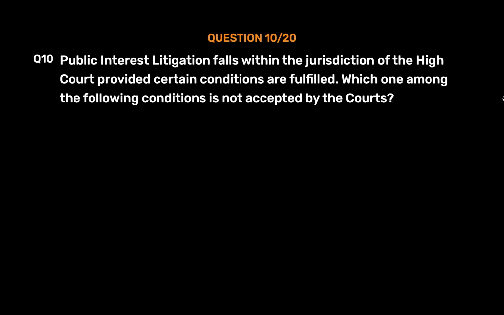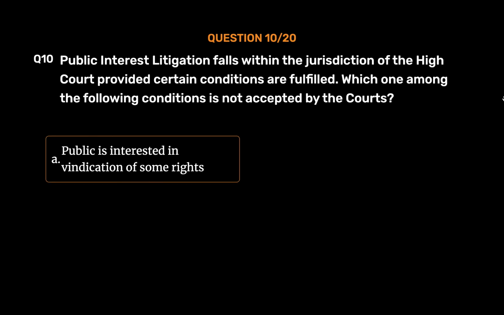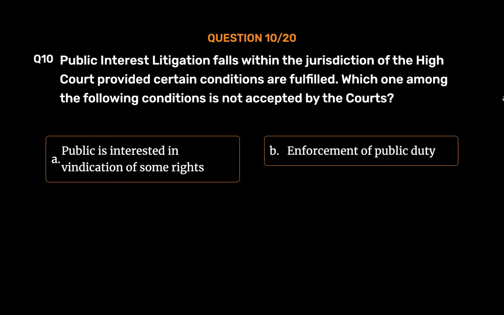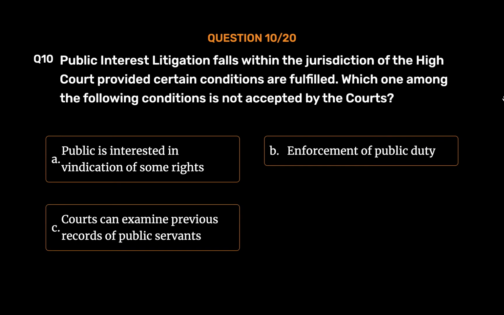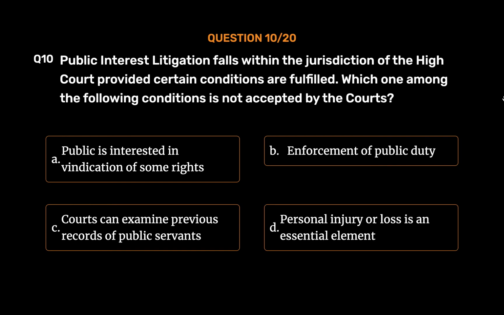Question number 10. Public interest litigation falls within the jurisdiction of the High Court provided certain conditions are fulfilled. Which one among the following conditions is not accepted by the courts? Option A. Public is interested in vindication of some rights. Option B. Enforcement of public duty. Option C. Courts can examine previous records of public servants. Option D. Personal injury or loss is an essential element. The correct answer is option D. Personal injury or loss is an essential element.